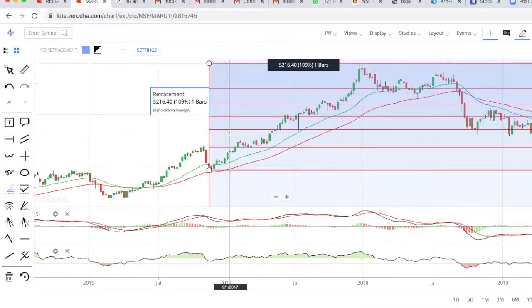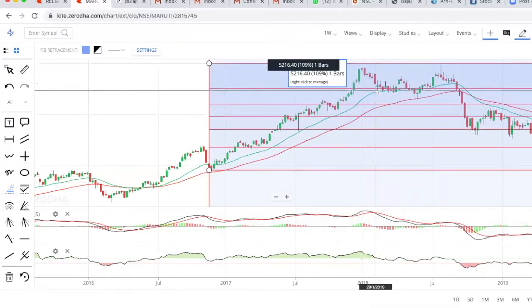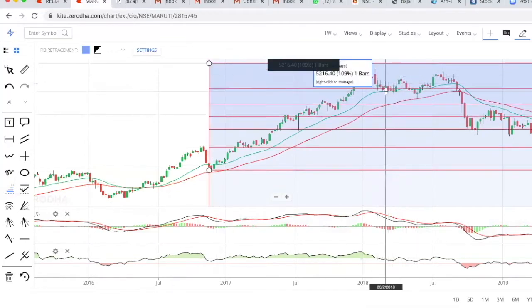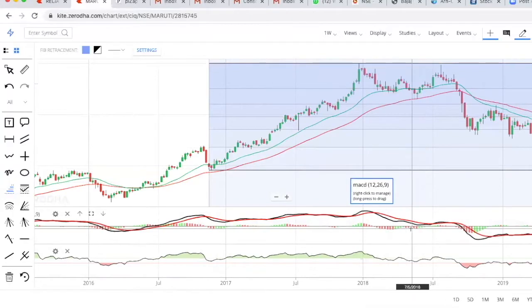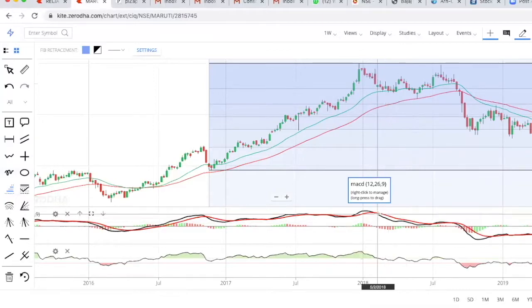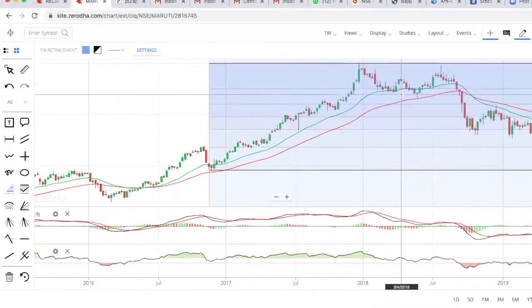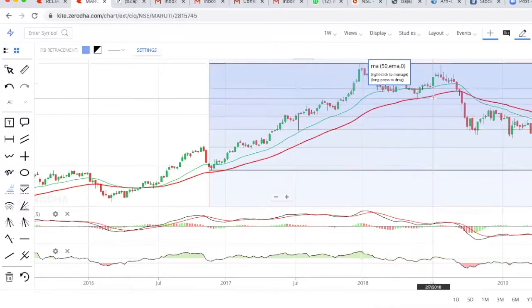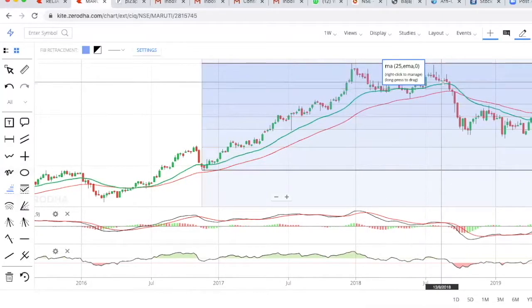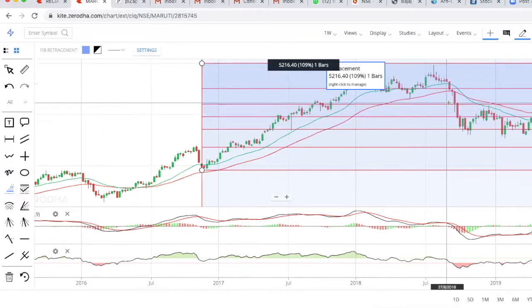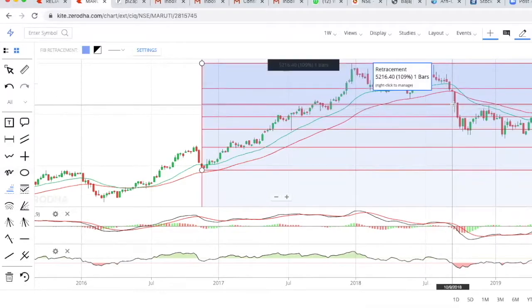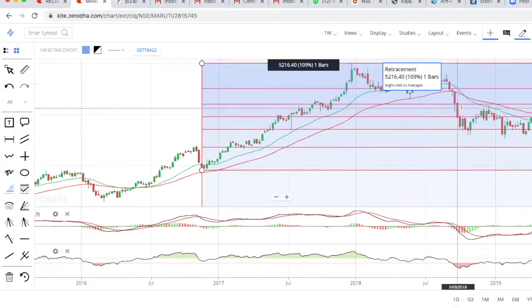Okay, now what should I do over here? So here, you can see Maruti has touched 23% bounce back. So I'm not selling it. In the MACD, even though the black line has crossed below the red line, still the moving average is on the positive side, so holding it. Then if you see over here, Maruti has again tested and started falling down. Okay, so it has crossed 38%. Now once it has crossed 38.2%, you can book some percentage of your profit.